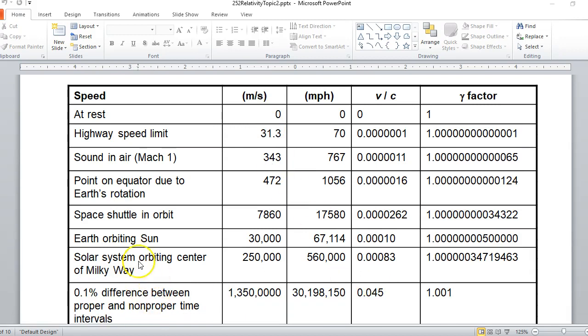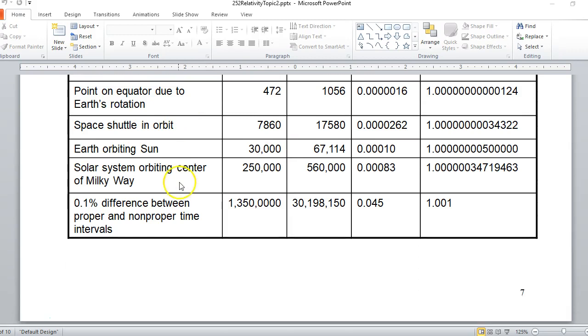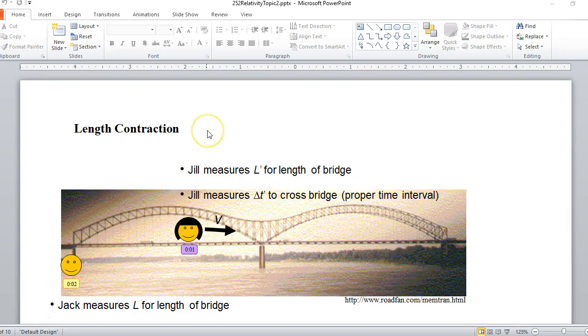You can see right here, for the Earth orbiting the sun, that's pretty fast. That's over 67,000 miles per hour. And look at the gamma factor. It's still essentially 1. So again, gamma is only going to be significantly greater for high-speed particles.